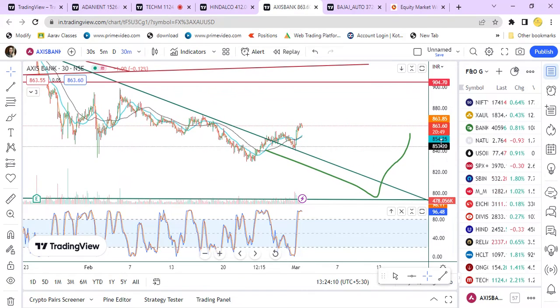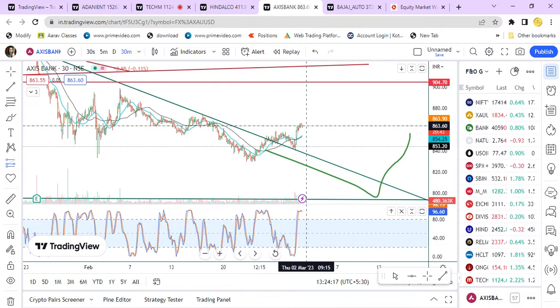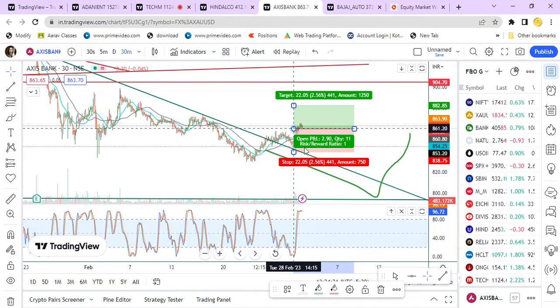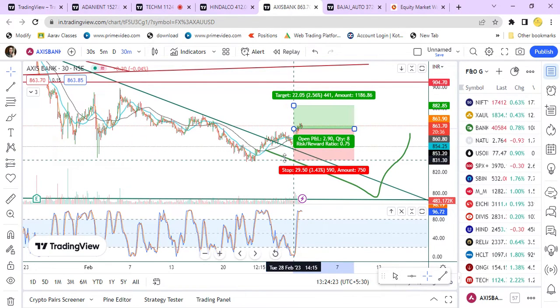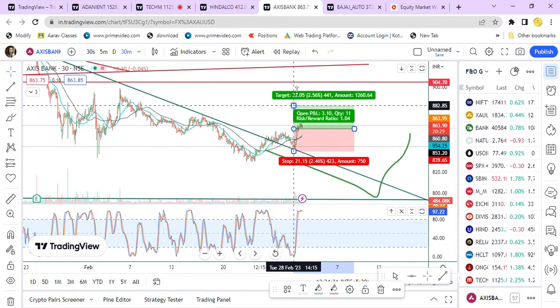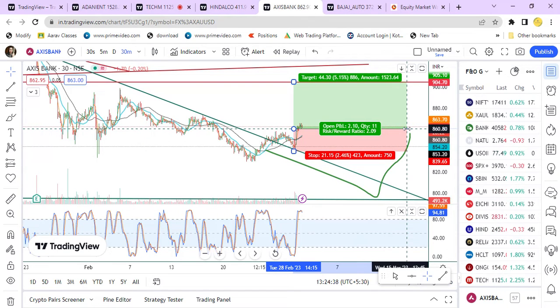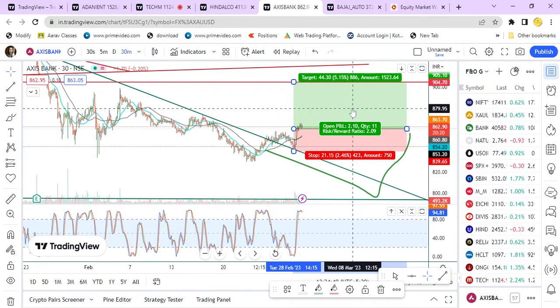So this is the 30 minutes time frame. Here we'll draw the long position. So here is the candle created. This is the risk. This is the stop loss. And 904 is the target. So the risk to reward ratio is 2.09. Okay, 2.09 is the risk to reward ratio.